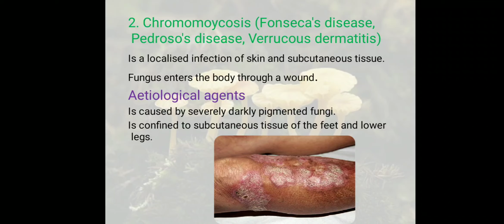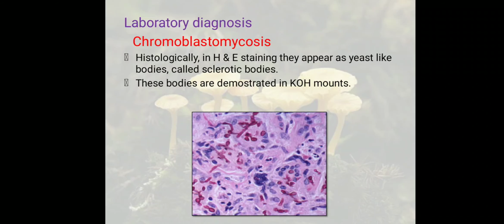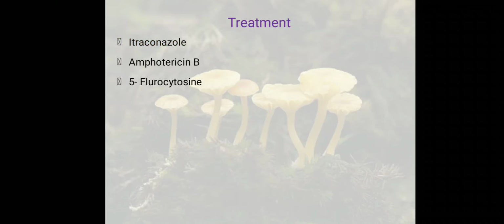Chromomycosis. It is a localized infection of the skin and the subcutaneous tissue. The fungus enters the body through a wound. It is caused by darkly pigmented fungi. Lab diagnosis is by normal H&E staining. They appear as yeast-like bodies. The treatment includes itraconazole, amphotericin B, and 5-fluorocytosine.